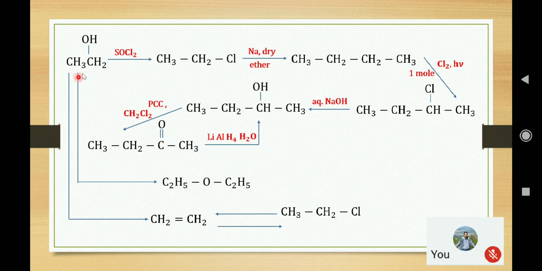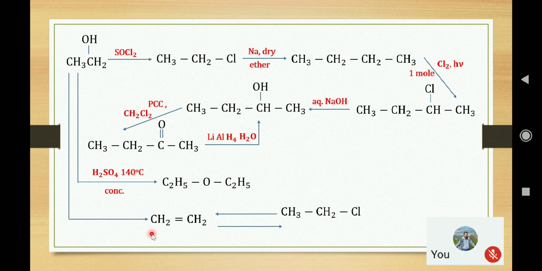Now you follow here the primary alcohol can be converted to ether. For that, dehydration of 2 moles of alcohol can be carried out by using concentrated sulfuric acid at a little lower temperature, around 140 degrees Celsius. If we use 170, then alkene will be the product, as shown here in the next compound.